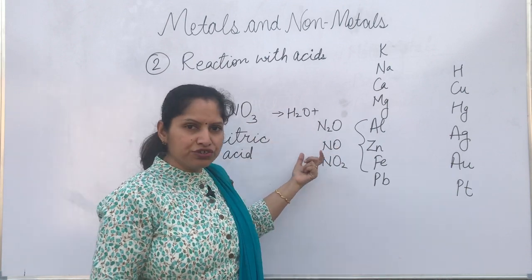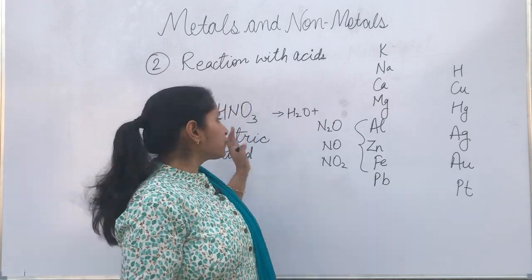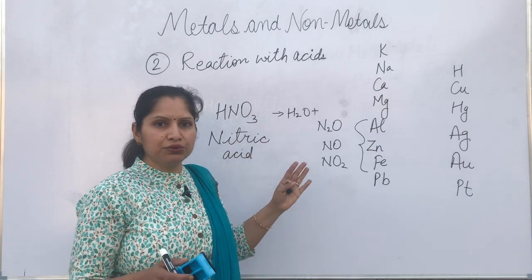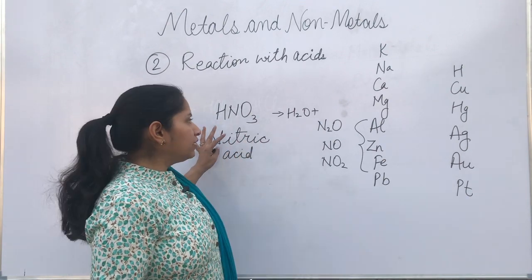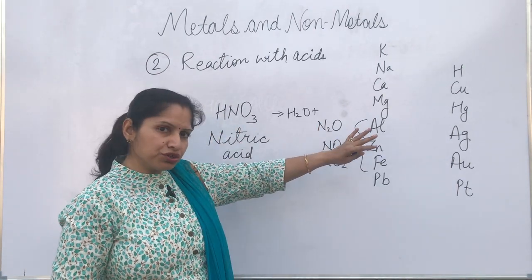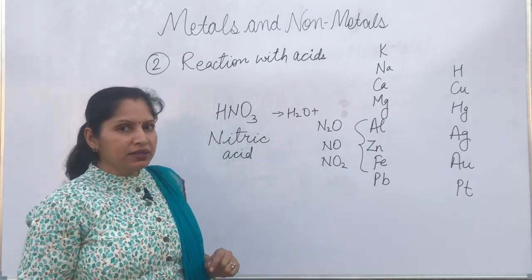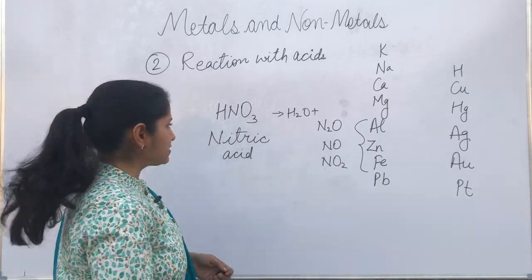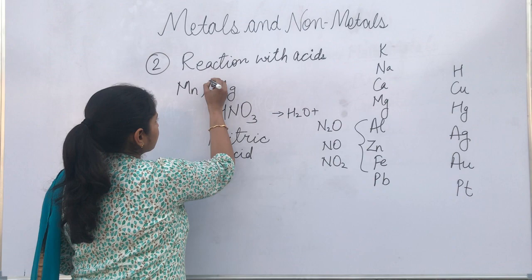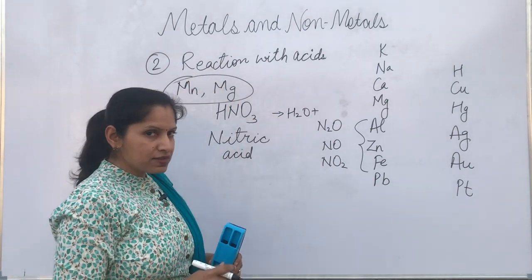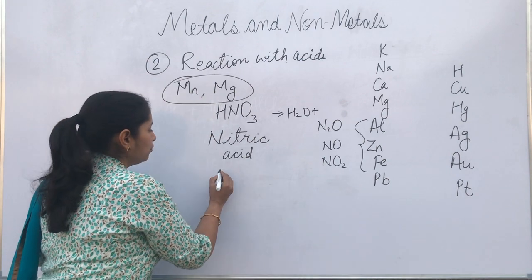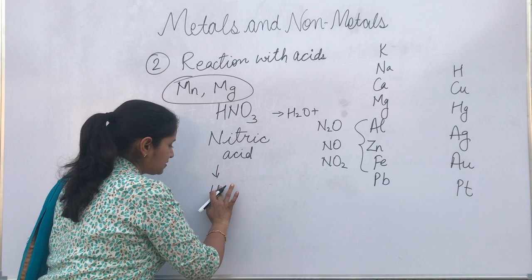And so instead of hydrogen gas, water is formed. So this is the only acid which, when it reacts with metals in a dilute form, the metals are going to produce water and are not going to produce hydrogen gas. But still one more important thing is there: manganese and magnesium. These are the only two metals which, when they react with very dilute nitric acid, are going to produce hydrogen gas instead of water.